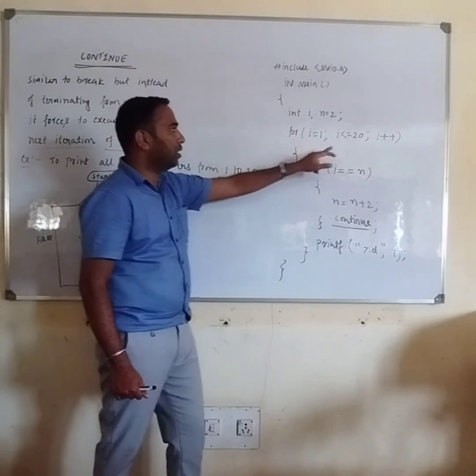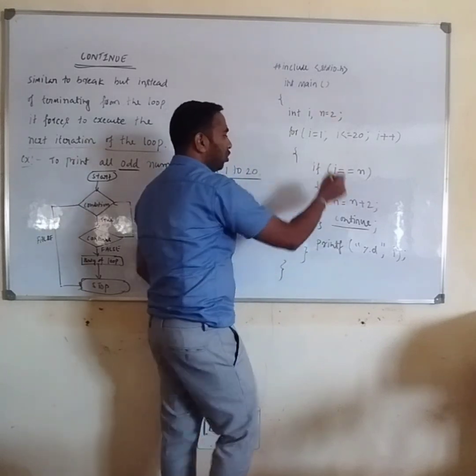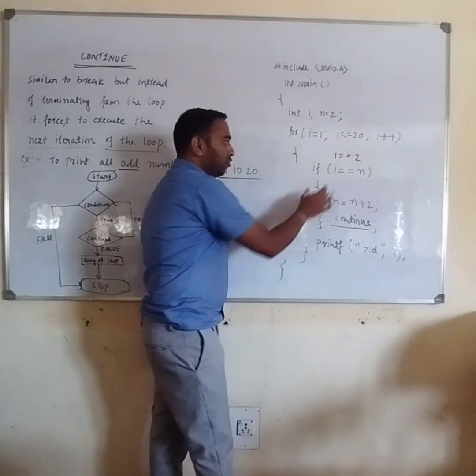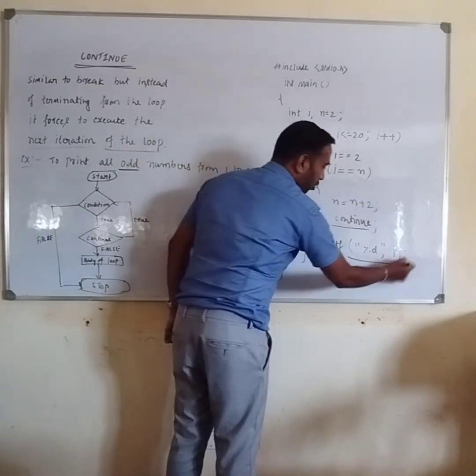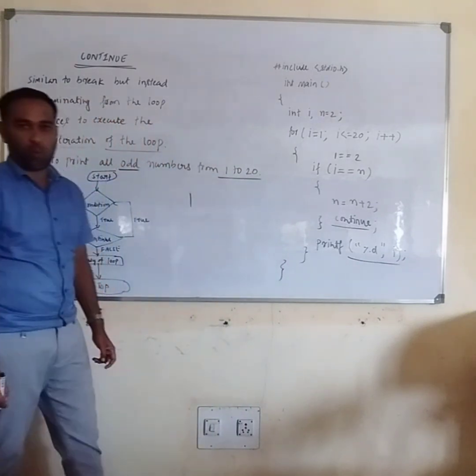So I becomes 1, and obviously 1 is less than or equal to 20. Then check if I equals n, which is 2. 1 equals 2 is false, so it will not execute this body of the statement. It will directly print the I value, so 1 is printed.